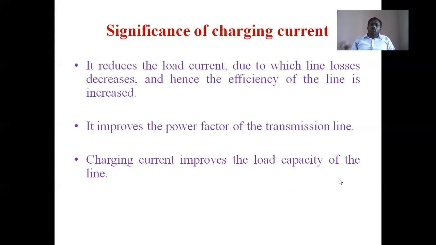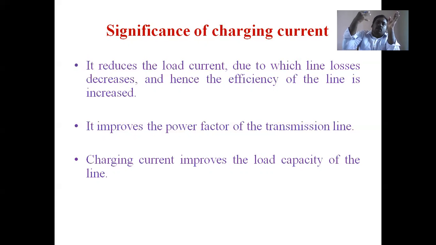At the same time, the charging current improves the load capacity of the line. Load capacity means this charging current strengthens the transmission. When losses are reduced, a higher power transmission capability is obtained from the transmission. The power transmission capability can be increased due to this charging current. When the power transmission capability is increased, the receiving end power is more.